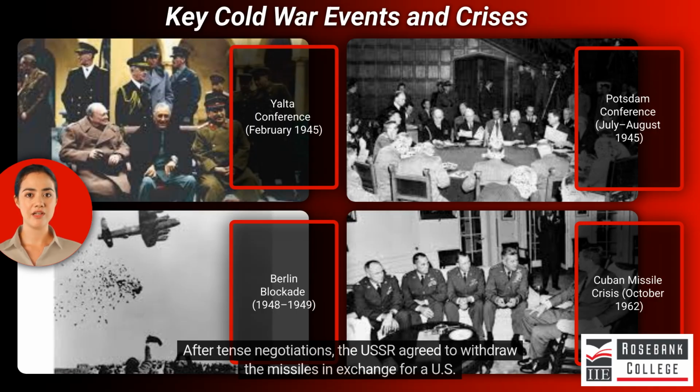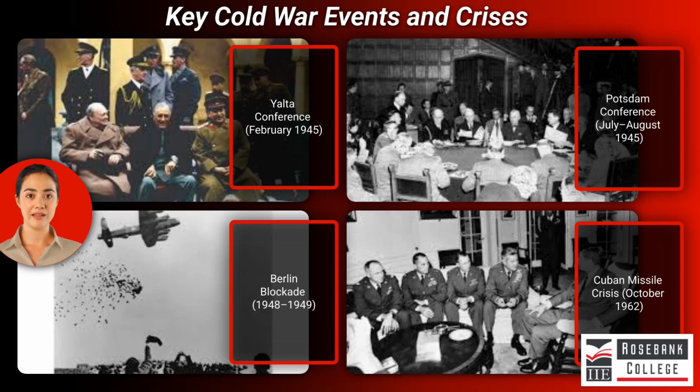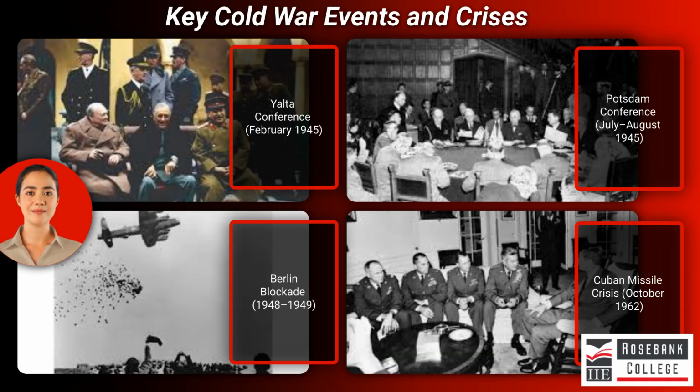After tense negotiations, the USSR agreed to withdraw the missiles in exchange for a U.S. pledge not to invade Cuba and a secret agreement to remove U.S. missiles from Turkey. The crisis highlighted the threat of nuclear war and led to improved communication through the Moscow-Washington hotline.